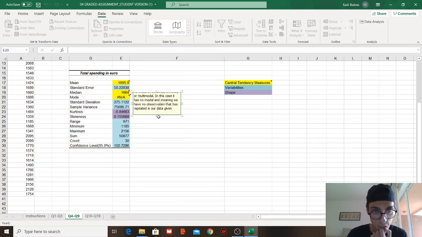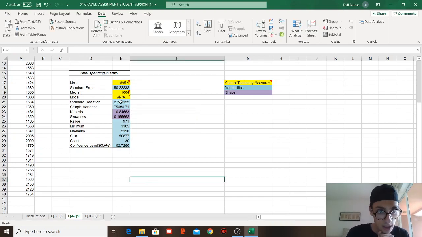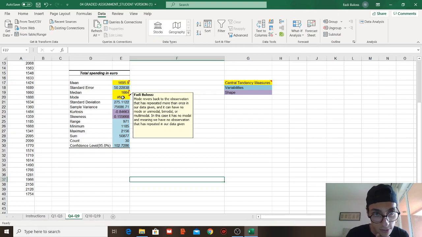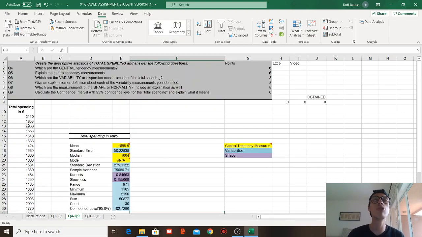I'm going to elaborate more on that because I think the median is very important to understand, and the mode is also very important. Mode, as I said, we can have no mode, bimodal, unimodal, and multimodal. When we have no mode, it means that no one given data has been repeated again in our data set.